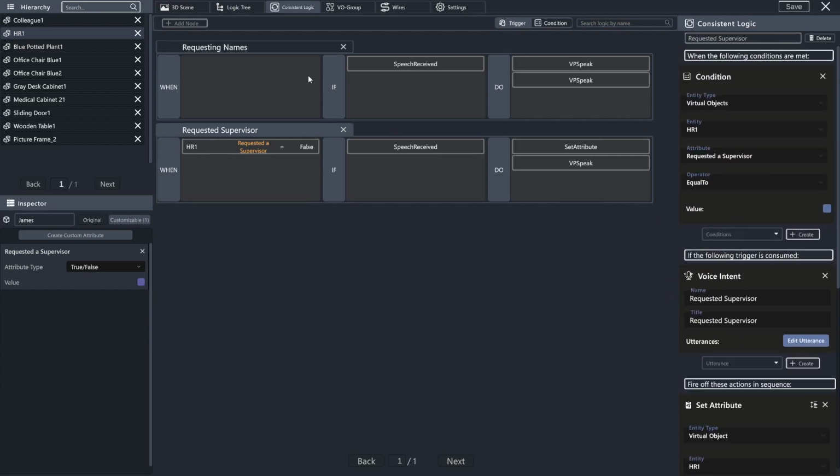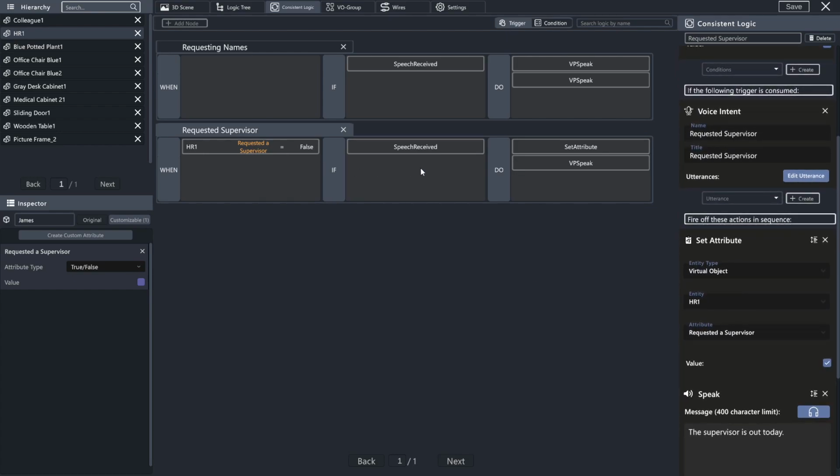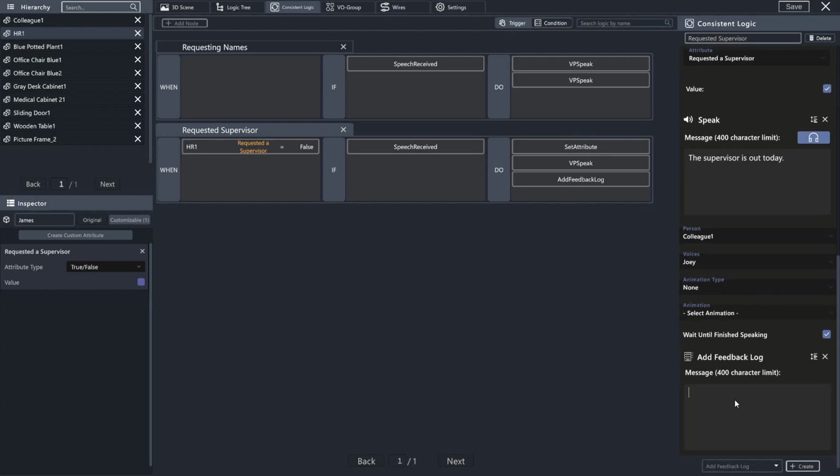So now, with this, the player is able to request a supervisor at any point in time in the situation or within the simulation. But once they do, because the attribute of requested supervisor will be set to true, and we're not changing it back to false at any other time within our simulation, this action can only be done once, and we can even go so far as to enable or add a feedback log marking that the user requested a supervisor and displayed that back to them.